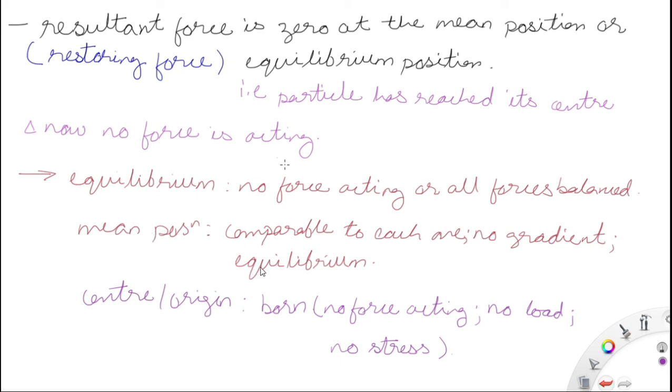Now why is it known as center and origin? Because center and origin means it's born there. No force is acting, no load, no stress. Load means external forces acting. If there are external forces, then to combat them, internal forces are generated, and these internal forces are known as stress. So when there is no load, there is no stress.